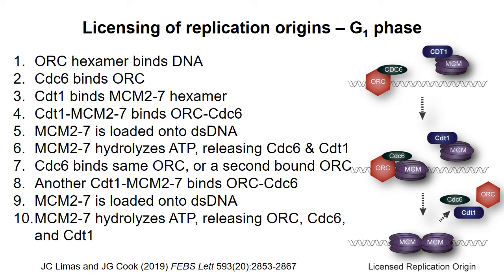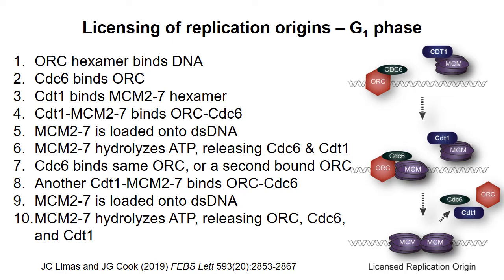The process of licensing is summarized here. An important group of proteins is the origin recognition complex, or ORC. This is a heterohexamer. MCM is another heterohexamer composed of subunits labeled 2 through 7. Two helper proteins called CDC6 and CDT1 are also involved. So the basic steps are listed on the left. First, the ORC complex binds to the origin. Then CDC6 binds. And then a complex of CDT1 and MCM binds, and the helicase is loaded onto the double-stranded DNA. The protein hexamer actually surrounds the double helix.